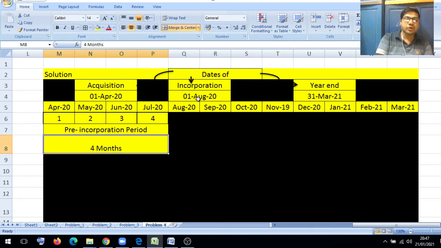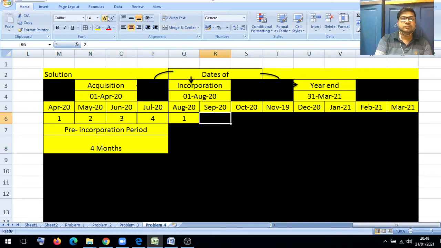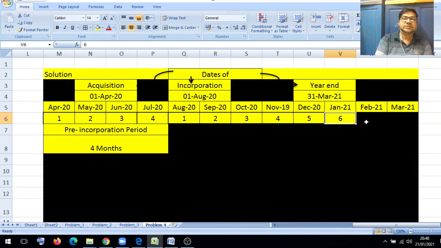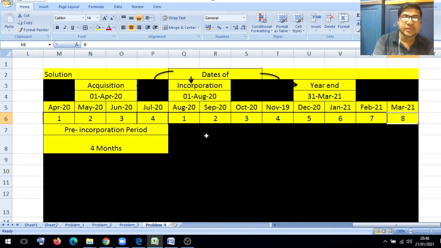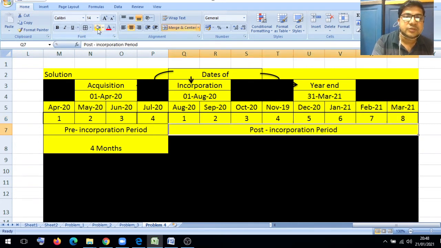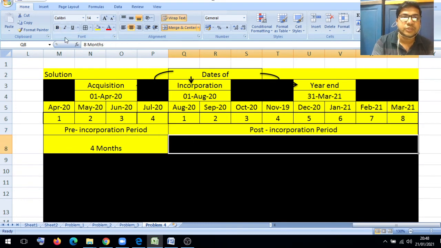From 1st August, the date of incorporation, to 31st March. How many months are there? 1, 2, 3, 4, 5, 6, 7, 8. How many months are there? 8 months. This period is called the post-incorporation period.